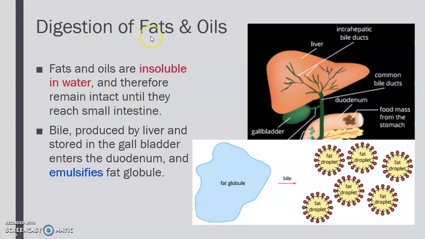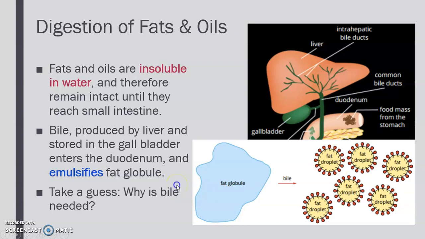So digestion of fats and oils. Fats and oils are insoluble in water, and therefore they remain intact until they reach the small intestine. Okay? And bile, which is produced by the liver and stored in your gallbladder, enters the duodenum and emulsifies fat globules. Okay. What does it mean to emulsify? It basically breaks down the entire big chunk of fat into small fat droplets. Okay, fat droplets. Just imagine the idea.